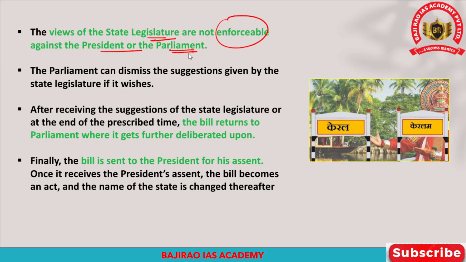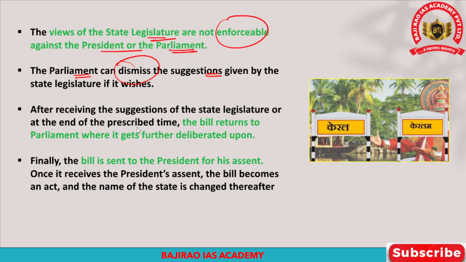So there is no such guarantee that the views of the state governments would be taken care of either by the president or the union parliament. This is just a conventional, customary practice where the president refers that bill to the state legislative assembly to take the views of the assembly. In fact, the parliament also has the powers to dismiss the suggestions provided by the state legislature if it wants. Either it can accept those suggestions and debate on them, or it can dismiss those suggestions given by the state legislature if it wishes.